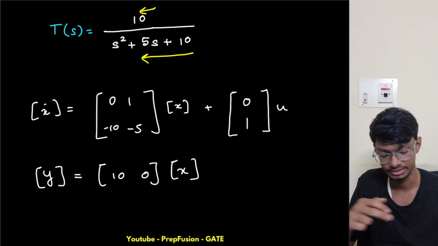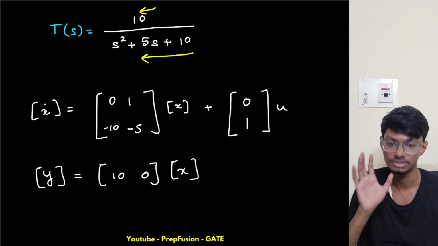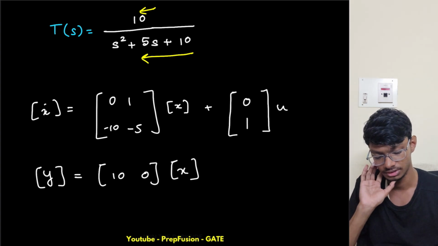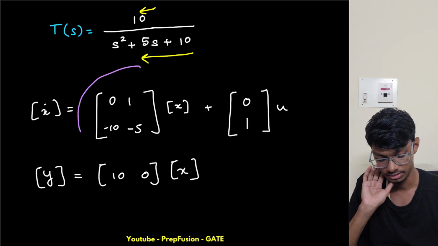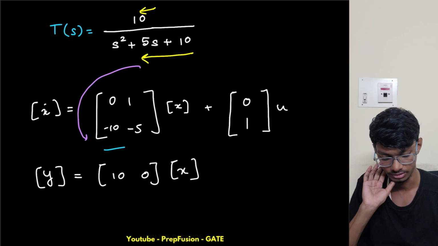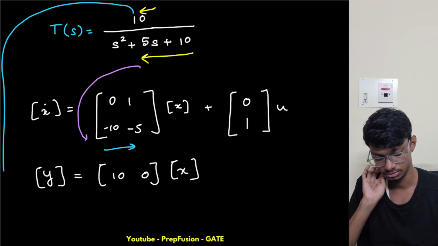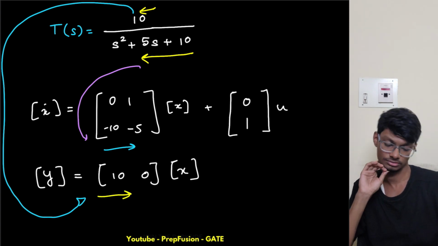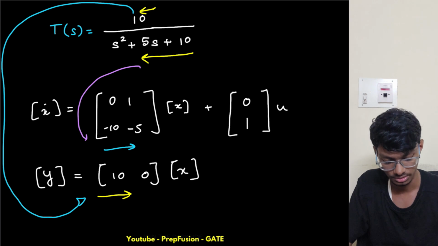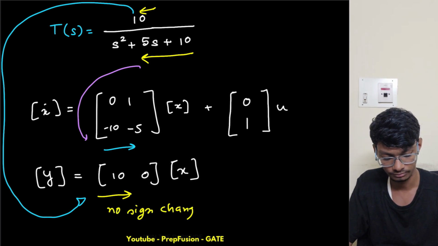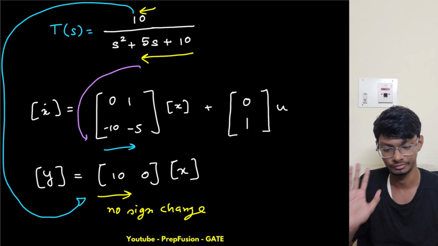This is my Y matrix basically. I mean, this is my C matrix, A matrix, and B matrix. This is my state space representation. So I hope you understand, right? I'm going from here, and this will go from here to here. And for this one also I will go from here to here, but no sign change. No sign change. This is just for remembering. This is just a trick. Okay, nothing else.